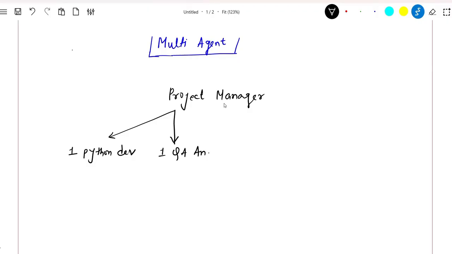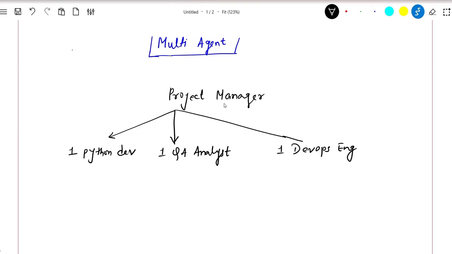So what I'm trying to do is design a team for you, which will deliver the work for you. Okay. So one Python developer, one QA analyst, and let's say you will need a DevOps engineer as well, who will help you in deployment of code and production related stuff. So I'm saying one DevOps engineer as well. To deliver the job, you need these three people: one, two, and three.